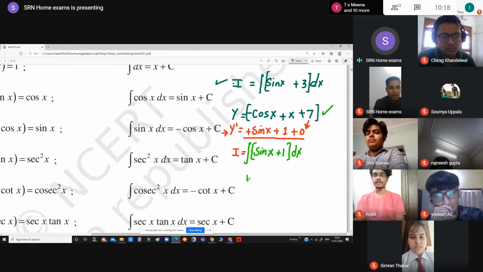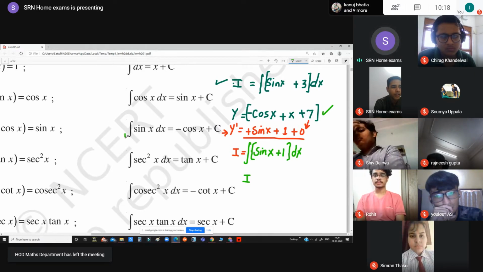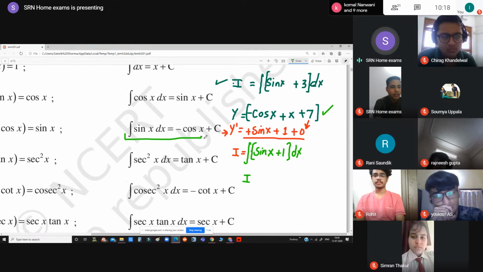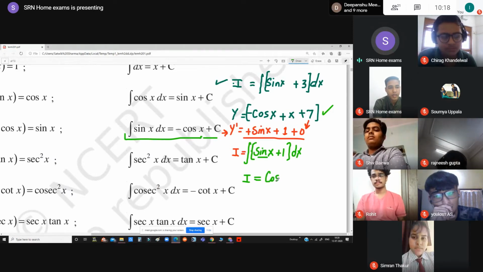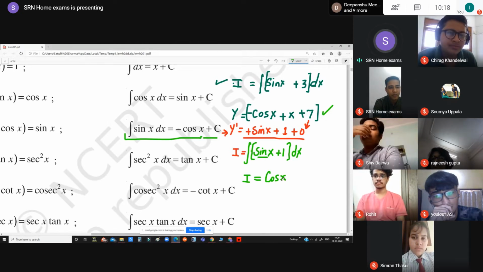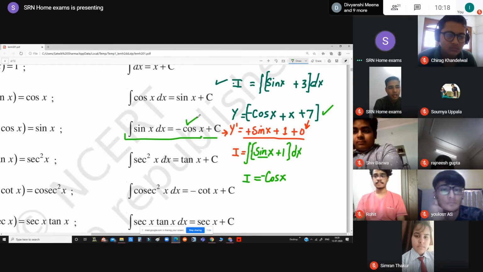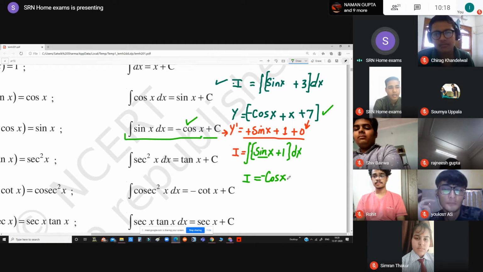I have minimized the size of the screen so that you can see that the integration of sin x is minus cos x plus c. Integration of sin x is going to be cos x, so we write cos x and put a small minus sign in front of it. We have already seen the formula written just adjacent to this question. Plus c will be put in the last.